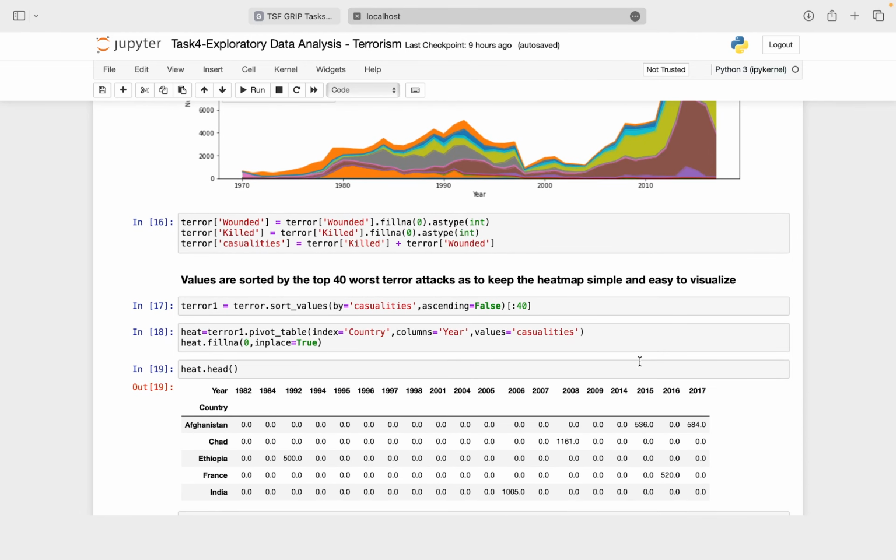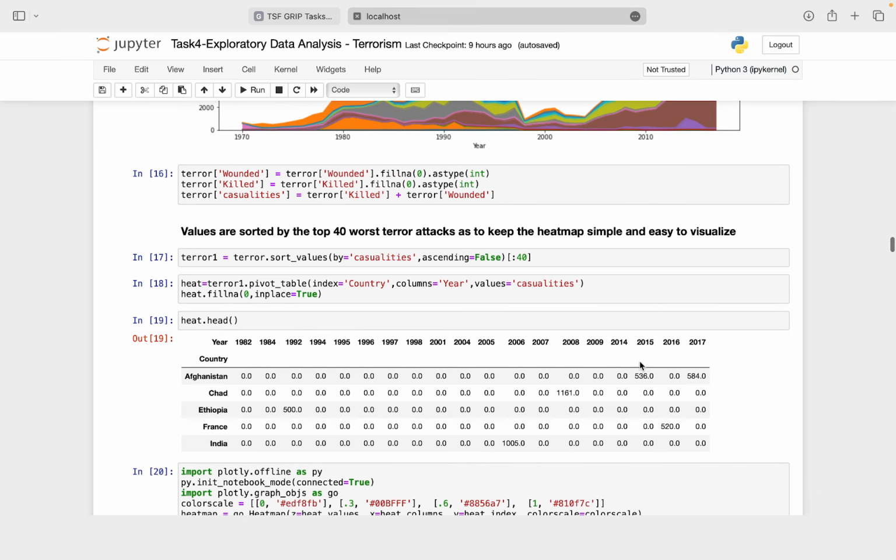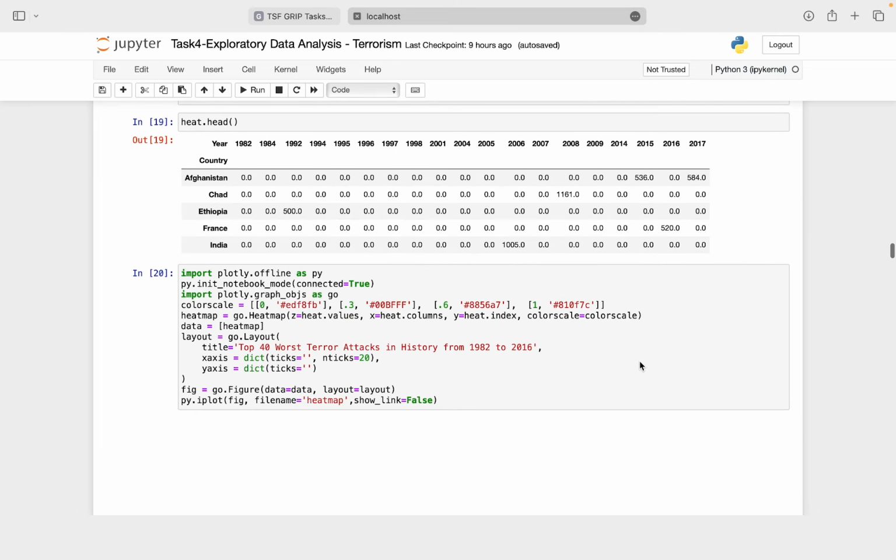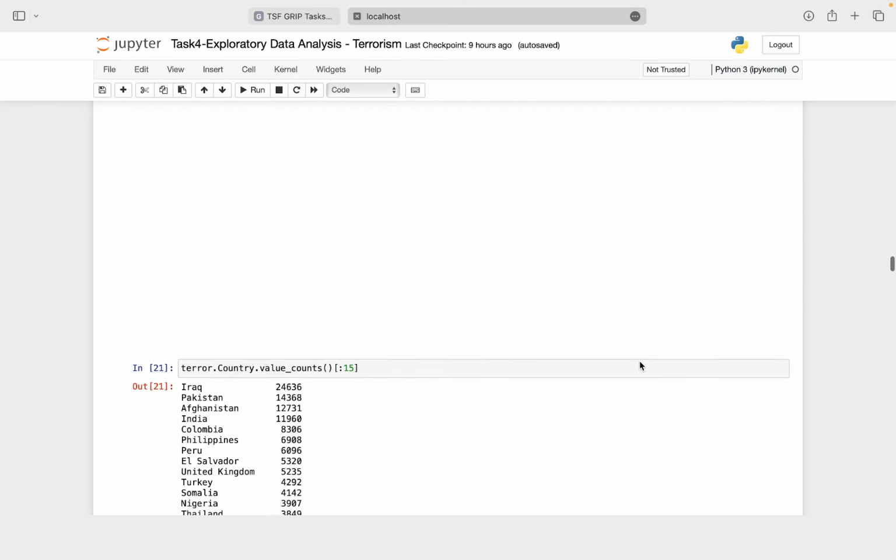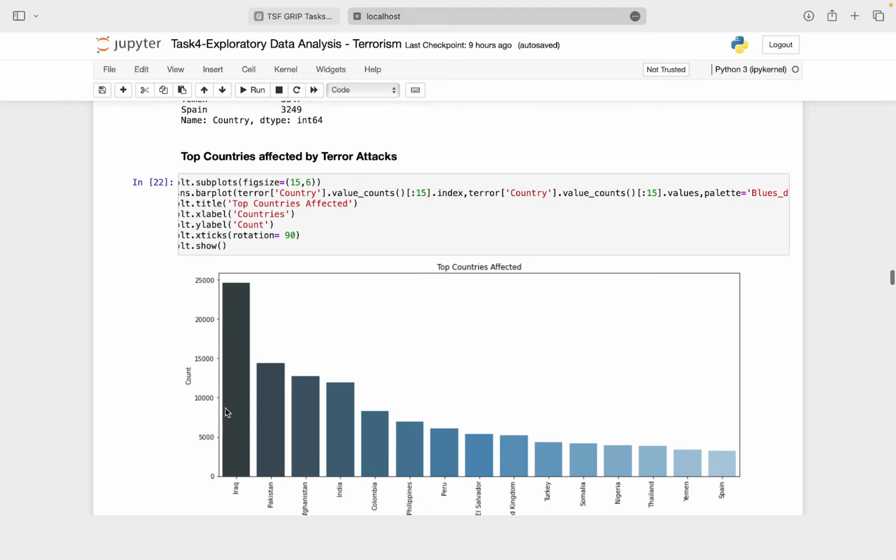The values are then sorted by the worst 40 terror attacks to keep the heat map simple and easy to visualize. Otherwise, since the data set is quite huge, it will get complicated to understand. I then perform the top countries affected by terror attack and plot a histogram chart.